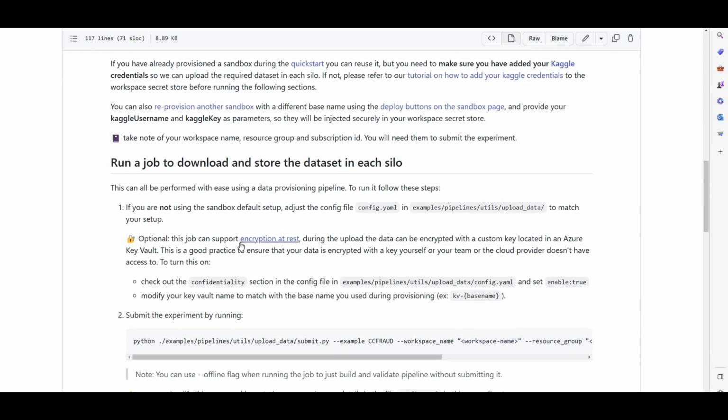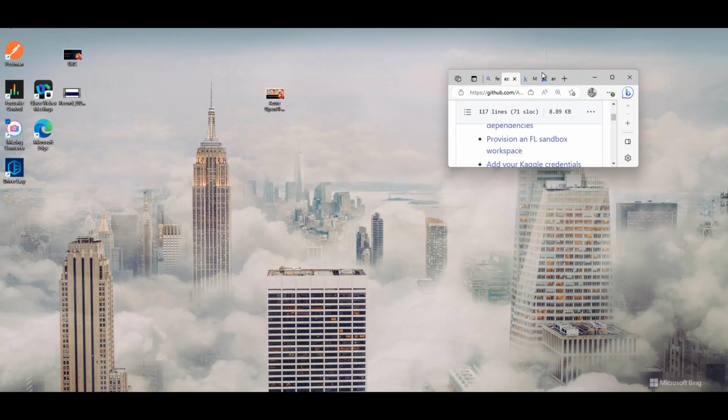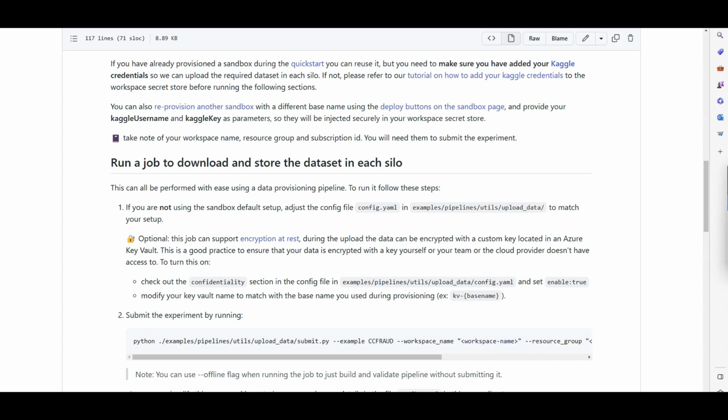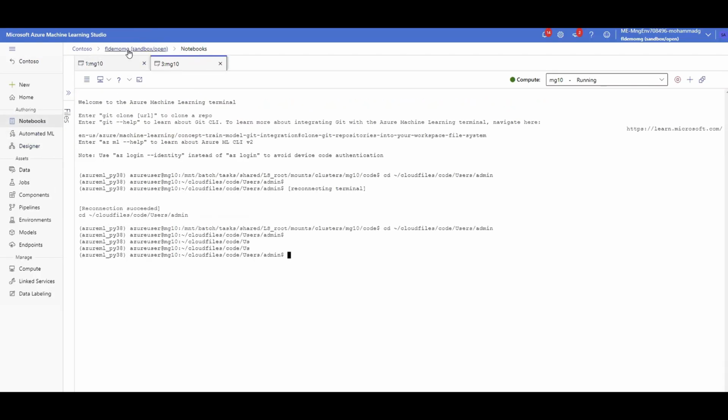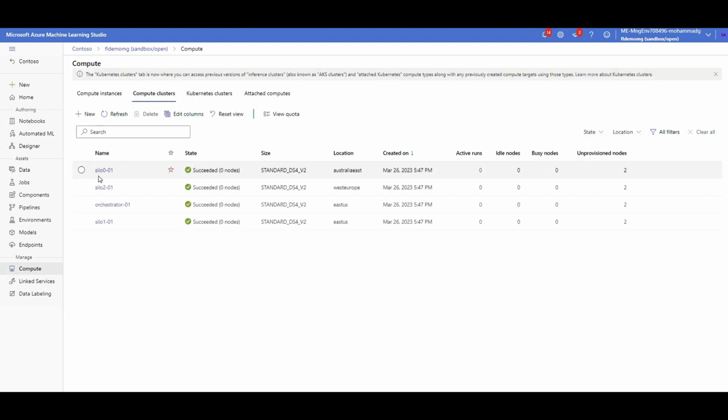Now, what we need to do, all those computes that we talked about, which are our silos, if I go back to Azure ML, let me switch my screen, there you go. If I go to computes, these are my silos, and each of them will have access to a portion of the data, not all data, right? So we need to download that credit card fraud detection data into silo 0, silo 1, and silo 2 to have a portion of the data accessible by these computes and let them do the model parameters updating that we talked about in the whiteboard.